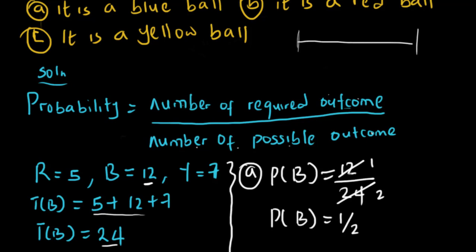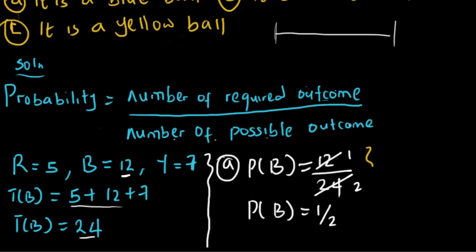Does that make sense? Now B, what's the probability of picking a red ball? How many red balls do we have? We have 5 red balls, so we have 5 over, what's the total number of balls? 24. So the probability of picking a red ball is 5 over 24.